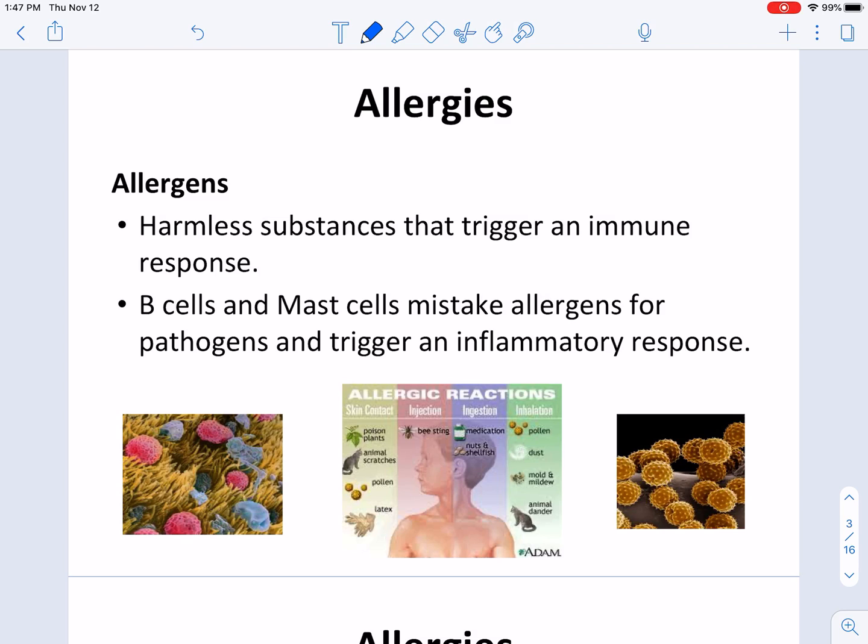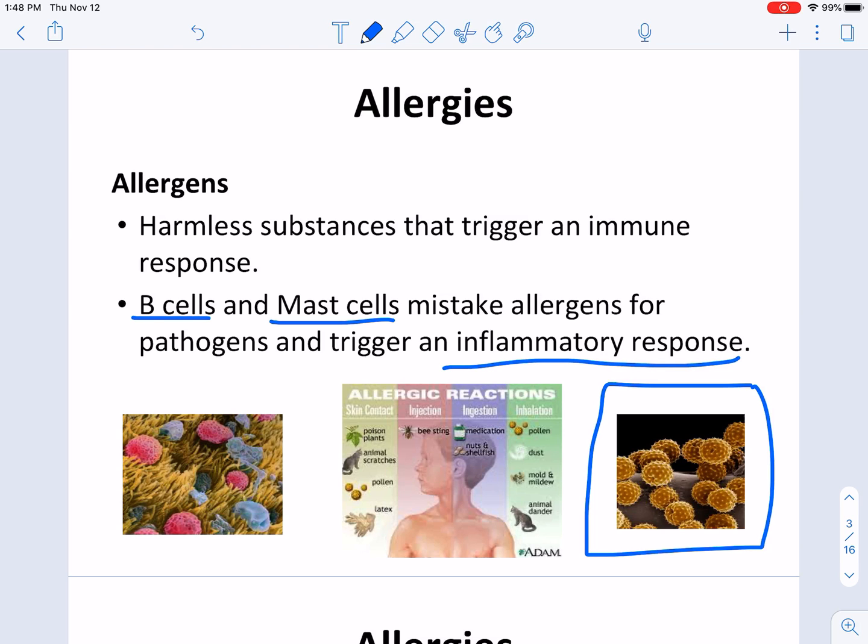Allergies, a lot of you are familiar with. It's basically an overreaction of the immune system, specifically your B cells and your mast cells. They mistake something that is normally innocuous, like pollen over here, or dust, or fur or hair from pets, and it triggers specifically an inflammatory response.